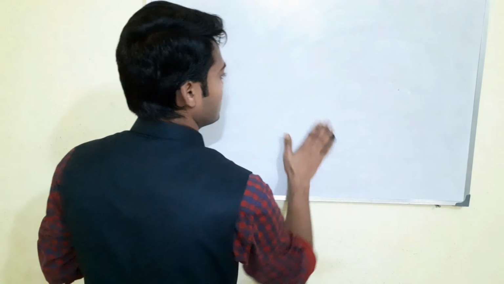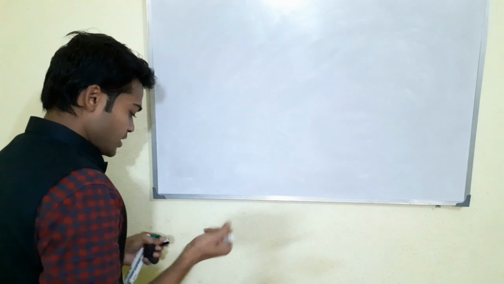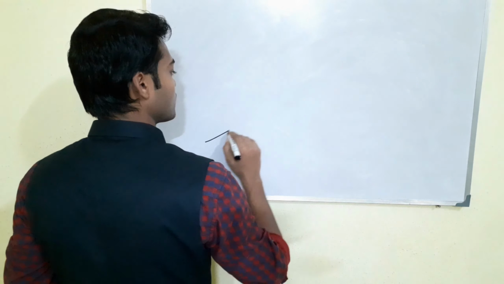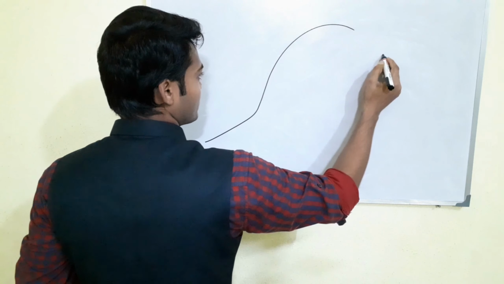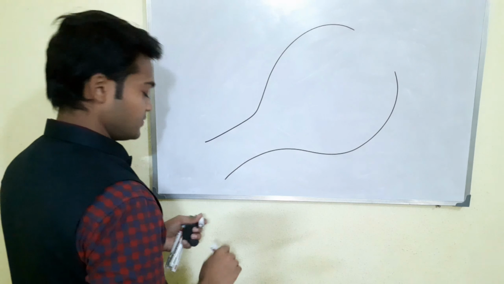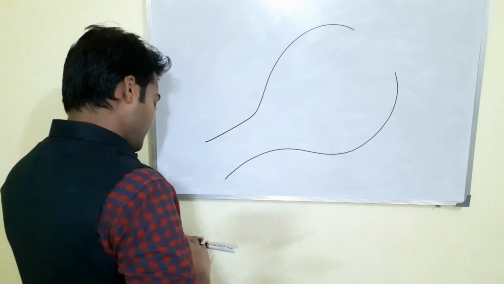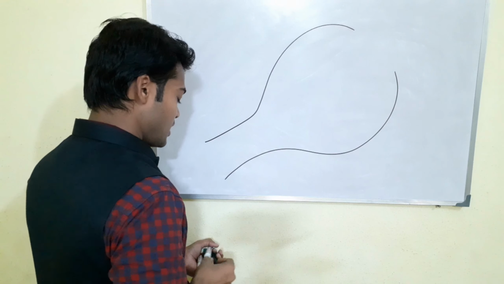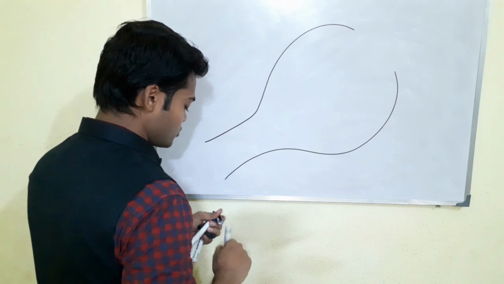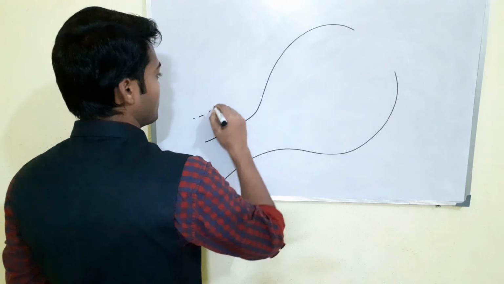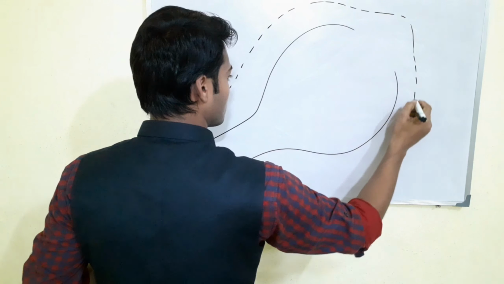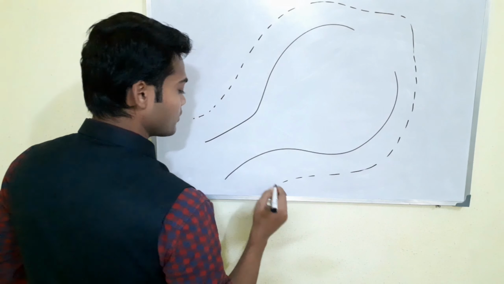After that, just assume this is the eye, right? The mesenchymal layer again comes here, right? And when the mesenchymal layer comes, I will show you the first layer. This is the outer layer of mesenchyme, right?